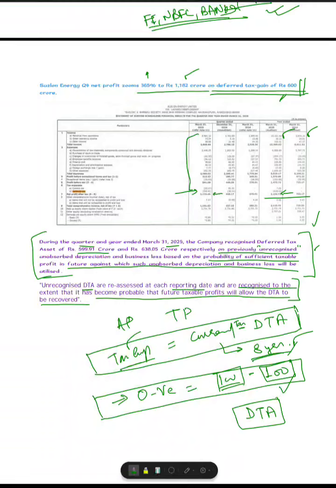So I hope this explanation of deferred tax asset or liability is clear, and how the deferred tax gain here means deferred tax asset only. This is how the deferred tax asset of rupees 600 crores enhanced the profitability of the company. You see how deferred tax asset or deferred tax liability has an impact on the profitability of the company. Deferred tax asset is going to increase it, deferred tax liability is going to decrease the profitability.